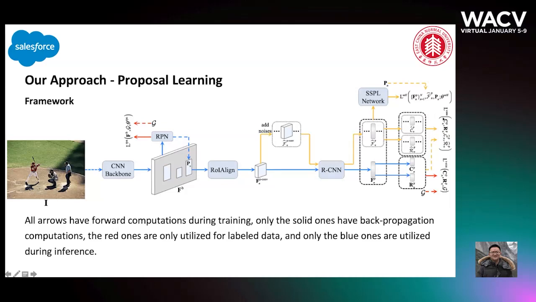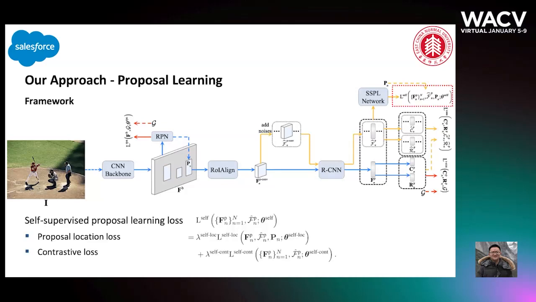So we could train object detectors on both labeled and unlabeled data. During inference, we only keep these blue arrows, so our inference costs are the same as fully supervised object detectors. Now let's dive into these semi-supervised learning losses.